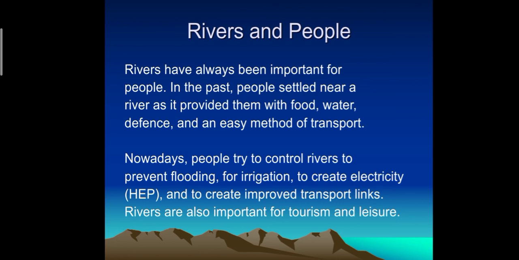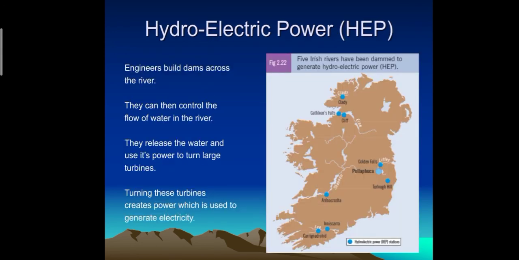Nowadays, people try to control rivers to prevent flooding, for irrigation, to create electricity, hydroelectric power, and to create improved transport links. Here you can see hydroelectric power, through which engineers develop electricity for the citizens.